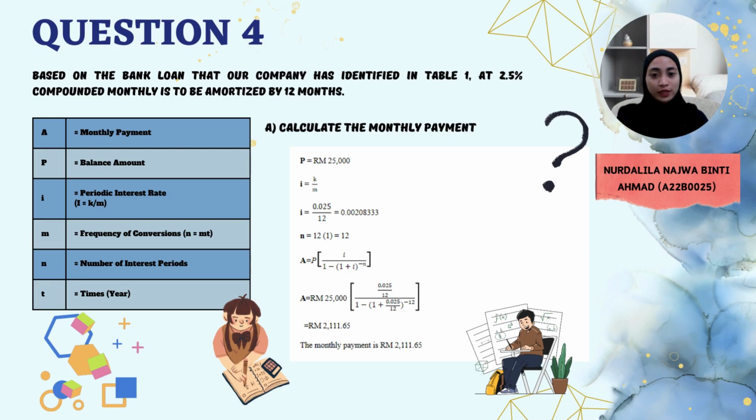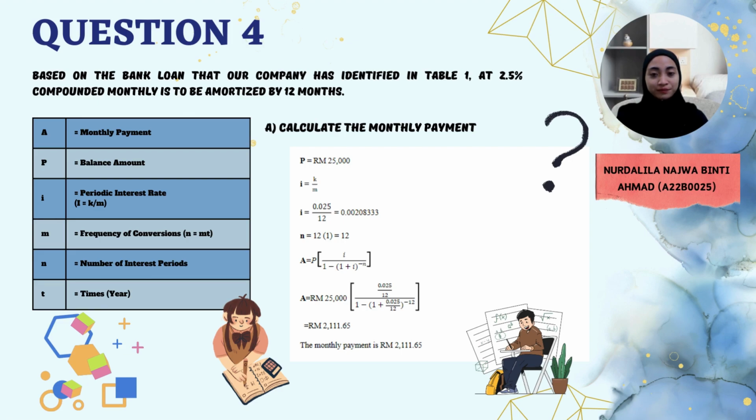So to calculate the monthly payment, we have to use this formula. A equals P times open bracket, I divided by 1 minus open bracket 1 plus I close bracket to the power of negative n, close bracket. Here P is 25,000 ringgit, I will be 0.002083, divided by 1 minus open bracket 1 plus 0.002083 close bracket to the power of negative 12.